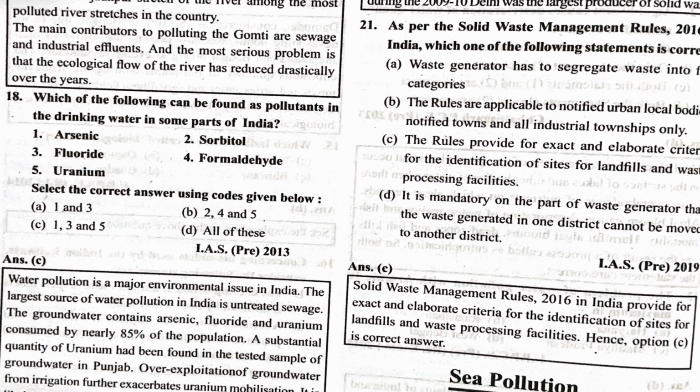Next, which of the following can be found as a pollutant in the drinking water in some part of India? So, arsenic, yes, arsenic is found. Sorbitol is not found. Fluoride, yes, and formaldehyde, no. Formaldehyde is HCHO, which is used mainly in the polythene industry. And uranium, yes. In drinking water, you can see traces of uranium. So see the correct option.